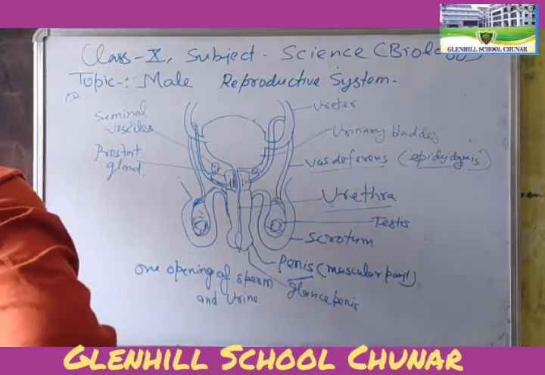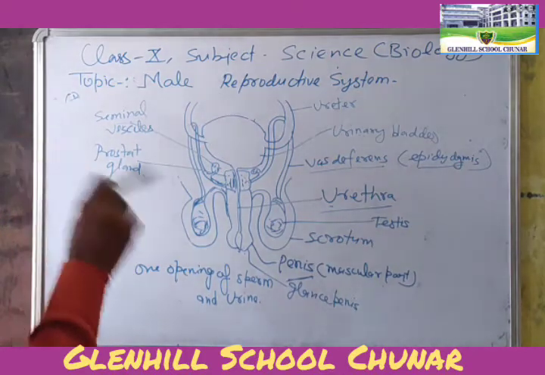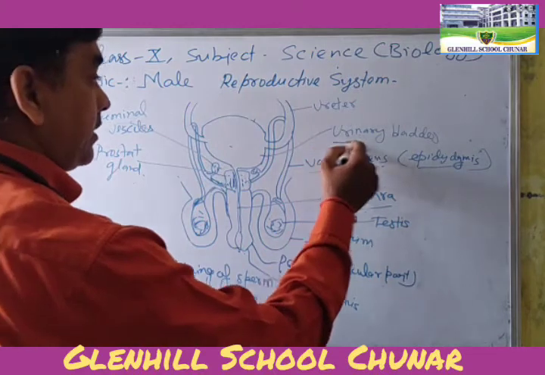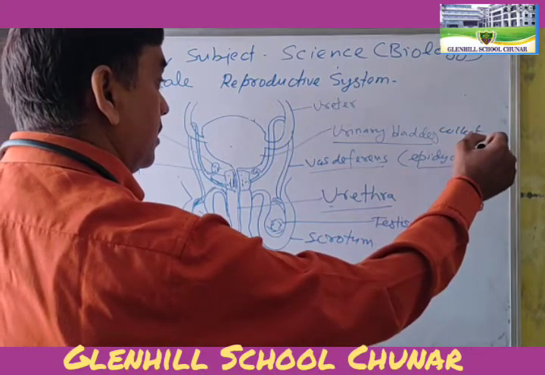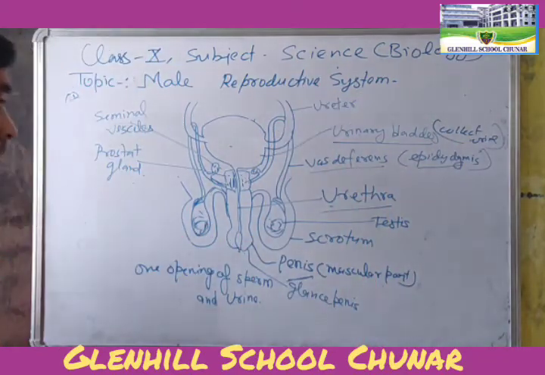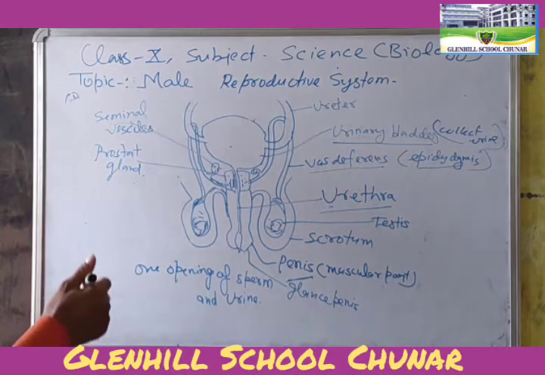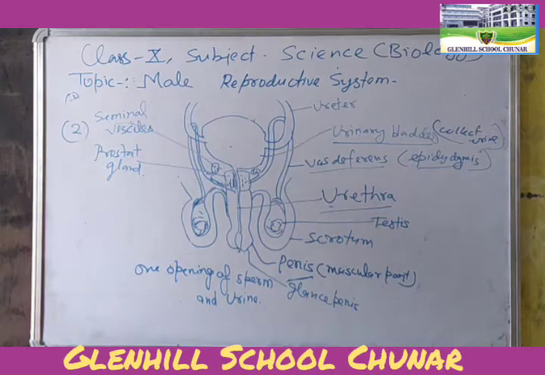Now students, this is also the urinary bladder that collects urine from both kidneys. Okay. So how many seminal vesicles? Two seminal vesicles.